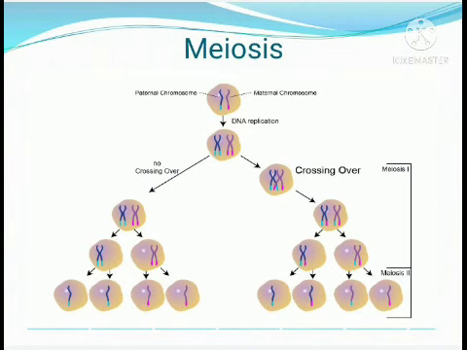Okay, meiosis 1. Meiosis 1 is different. Okay, listen to it. Meiosis 1 begins once the chromosomal replication is complete. It consists of 4 phases: prophase 1, metaphase 1, anaphase 1, and telophase 1. The names are the same as in mitosis. Prophase 1: the chromosomes shorten and thicken just like mitosis, the nuclear envelope and nucleoli disappear, and the spindle forms.